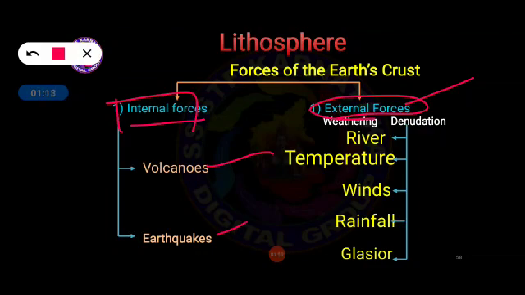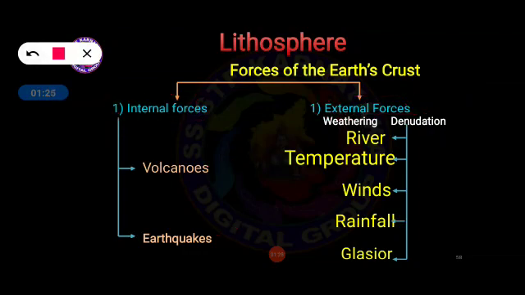In this video we are going to learn about the other important aspect, that is the external force. Here the external force can be further divided into two parts, weathering and denudation. Obviously we know that weathering is very simple to understand, and we will be discussing weathering. Denudation covers river, temperature, winds, rainfall and glacier. So these are the important topics we are going to cover in this lesson. Let us continue.